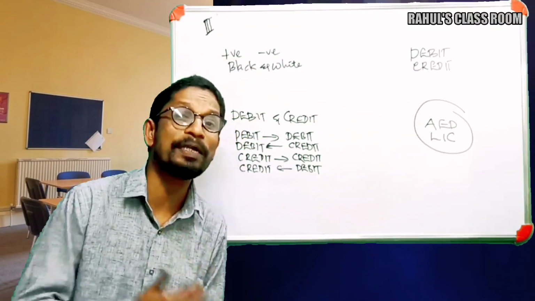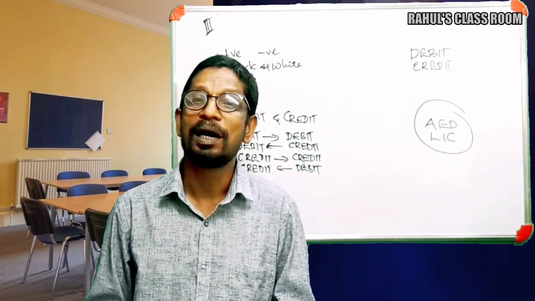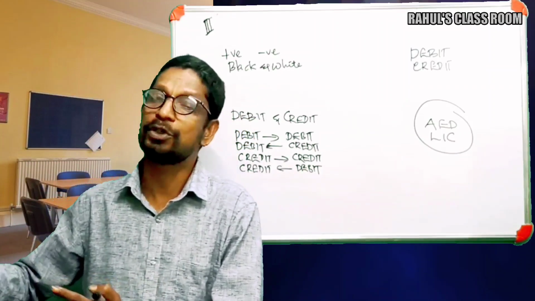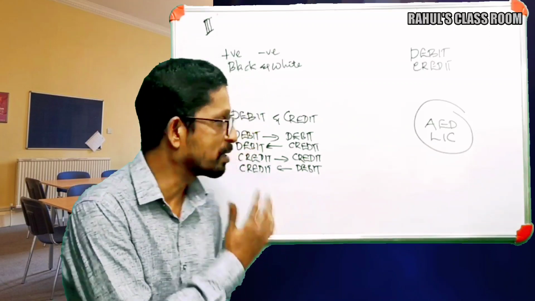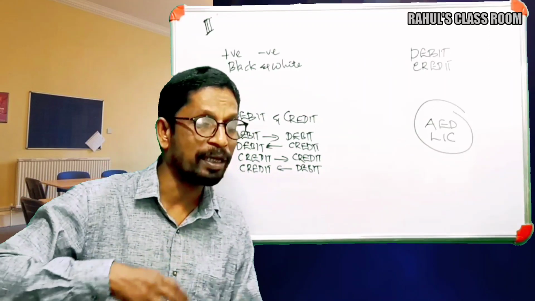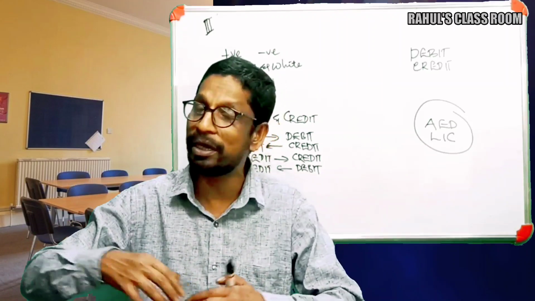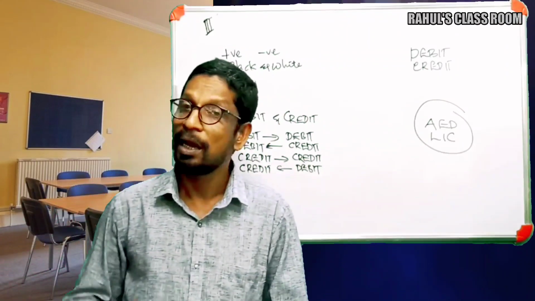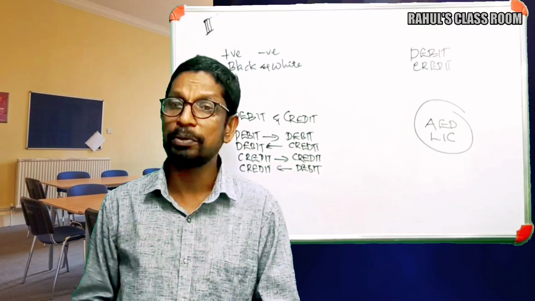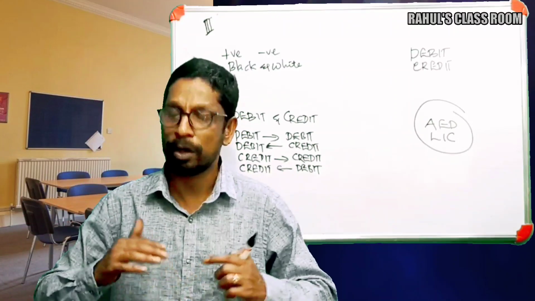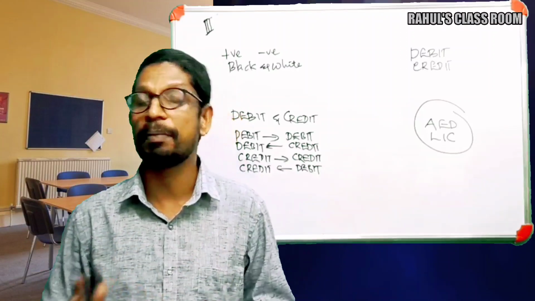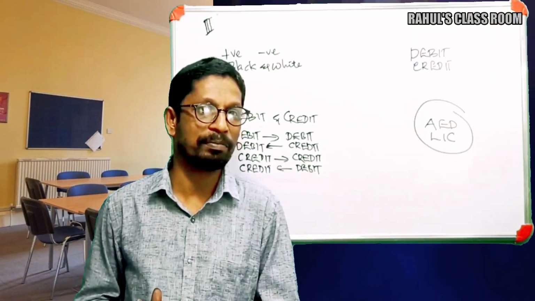This is the principle behind the journal entries actually. So here we discussed three contrasting attributes in three different disciplines: positive and negative, black and white, and in our subject, debit and credit.